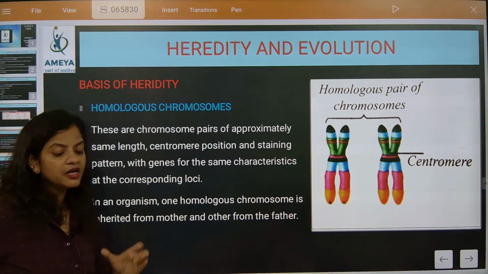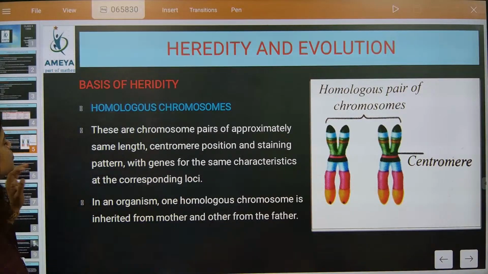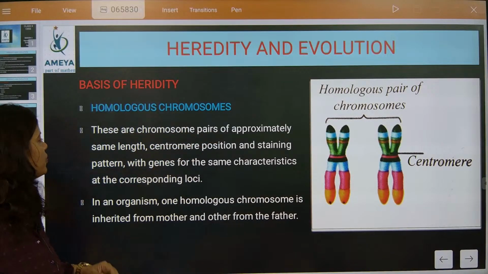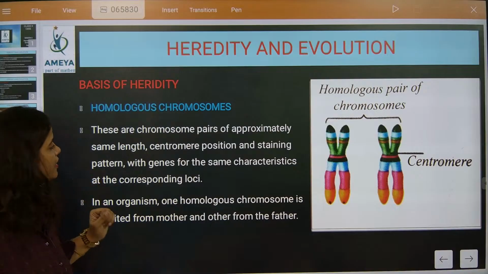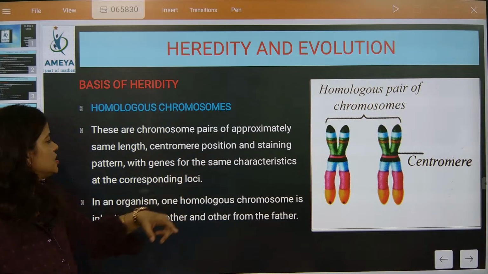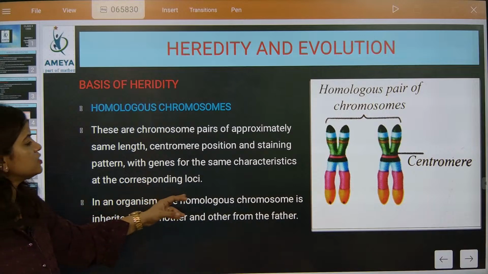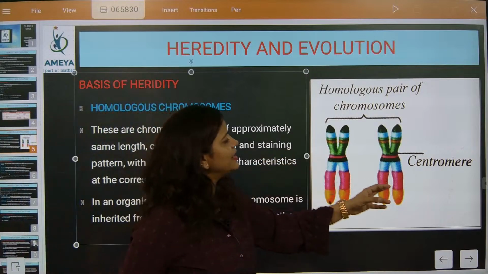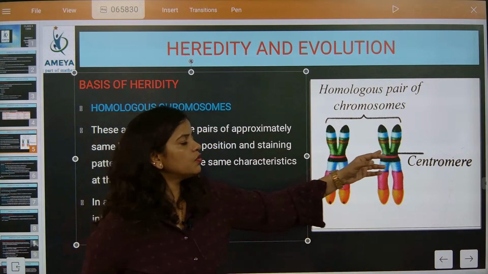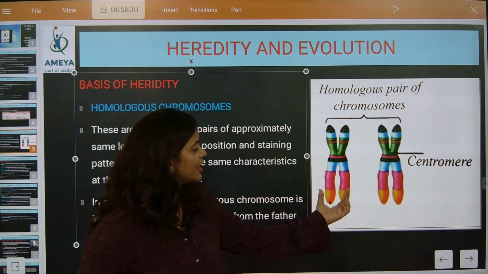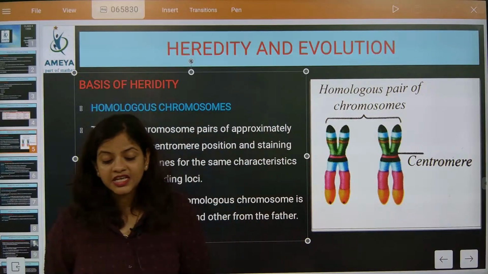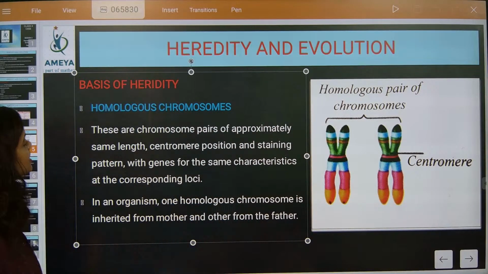Now we are going to understand homologous chromosomes. These are chromosome pairs of approximately the same length. Understood? They have the same centromere position and staining pattern, with genes for the same characteristics at corresponding loci. This means they are identical. Why? Because the centromere location is fixed and the telomere free ends are also the same. So they are exactly considered as what?